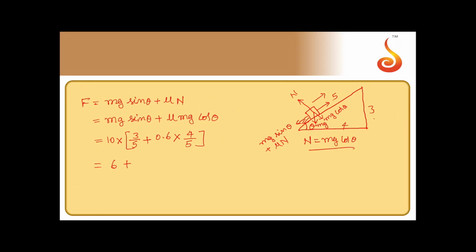So multiplied by 10, this will become 2 into 3 is 6, plus 2 into 4 is 8 into 0.6, that is 4.8, so total you need 10.8 Newton. So notice one thing, friction opposes even when you are moving the block up the plane or even when the block is sliding down the plane. Whatever you do, it will oppose. So that should be option A. So that completes MCQs on Mechanics 1. Thank you.